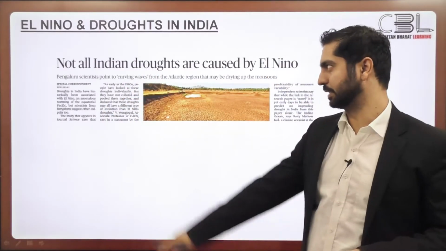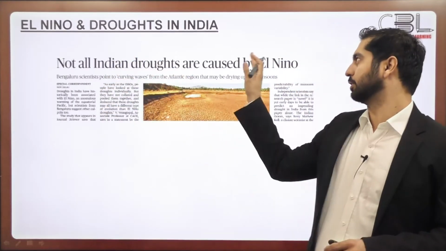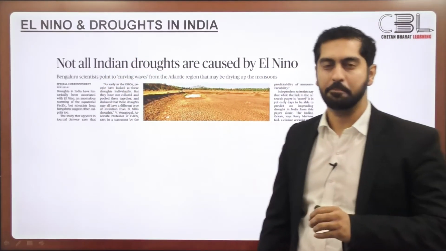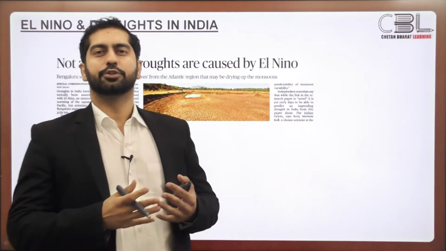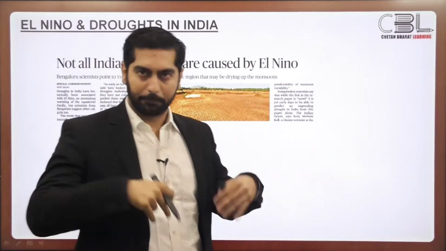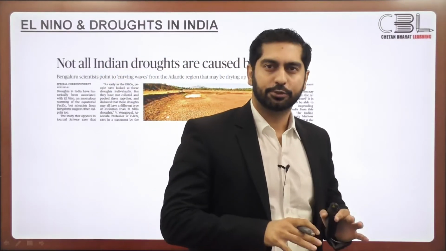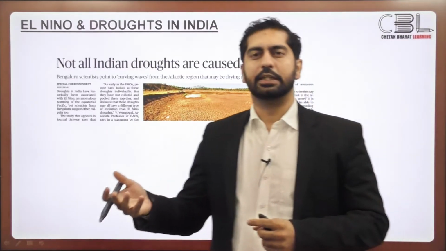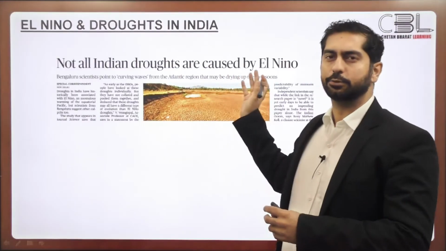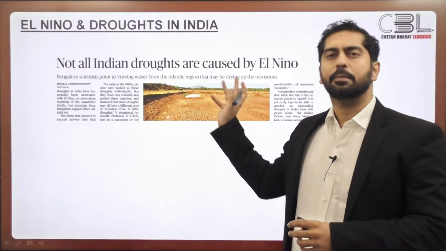Now this news item said not all Indian droughts are caused by El Nino. This El Nino phenomena is responsible for causing erratic climatic events. For example, in India, it is associated with causing droughts. Droughts in India are invariably attributed to the El Nino phenomena.